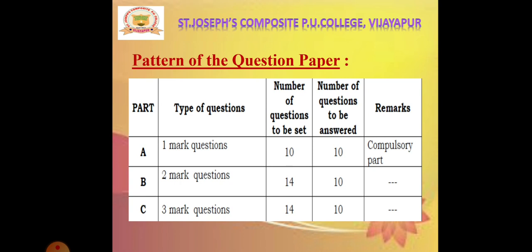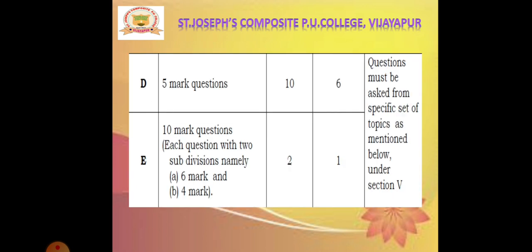So you will get 20 marks in this part. Next, in part C, there are 14 questions and each carries 3 marks, out of which you have to answer any 10 questions. So you will get 30 marks in this part. Part D. In part D, there are 10 questions and each carries 5 marks, out of which you have to answer any 6 questions. So you will get 30 marks in this part.